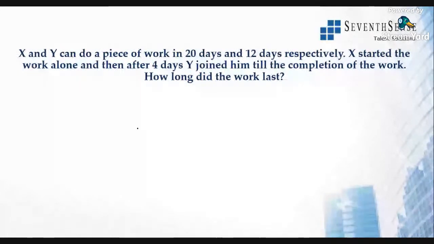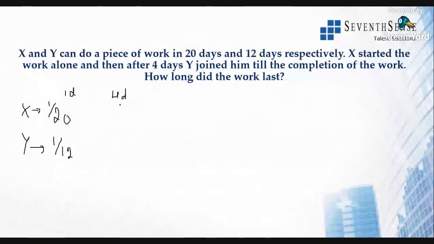So X started to work alone, and then after 4 days Y joined. So we need to find out what is the amount of work done by X alone for 4 days. All right. So we know X's 1 day's work is 1 by 20 and Y's 1 day's work is 1 by 12. Now they're telling X works for 4 days. So this is 1 day's work. So for 4 days' work, it will be 4 by 20. That is 1 by 5. So X has already completed 1/5 of the work.